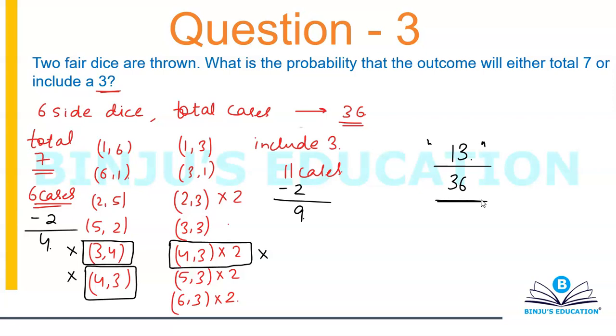If the question was what is the probability that the outcome will either total 7 or include a 3 or both, in that case your answer will become 15 by 36. The same 13 cases, and you're going to add these two cases also, that is 3, 4 and 4, 3. Again, don't count them twice. All right, so this was about this question. Let's move on.